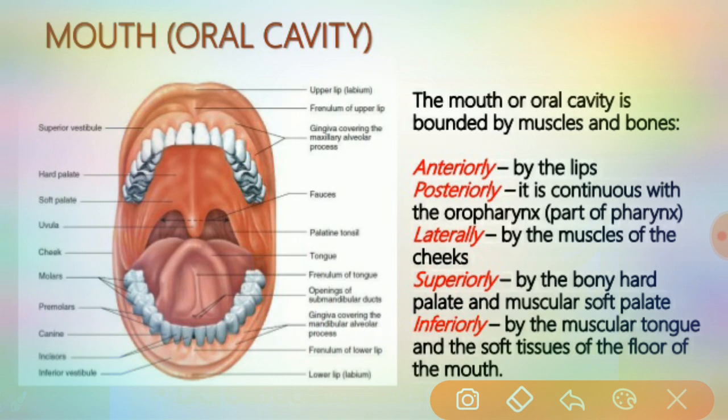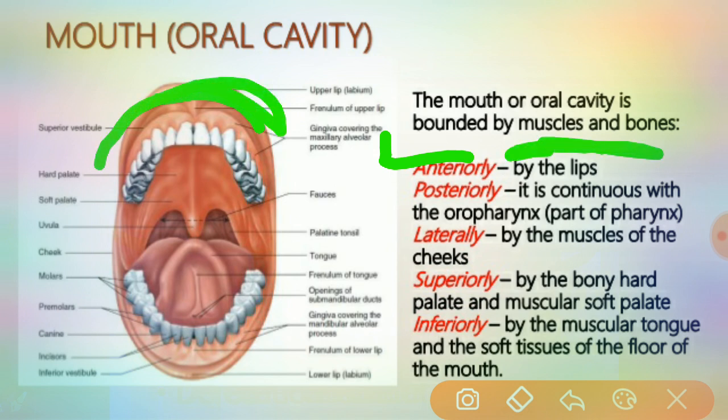Let's see. Anteriorly, it is bounded by the lips. Posteriorly, it is continuous with the oropharynx, which we have seen as part of the pharynx.